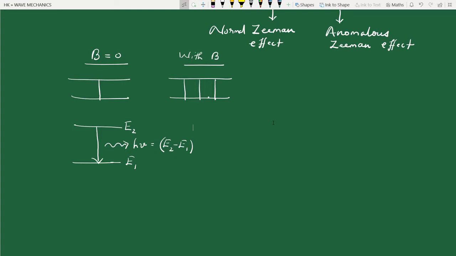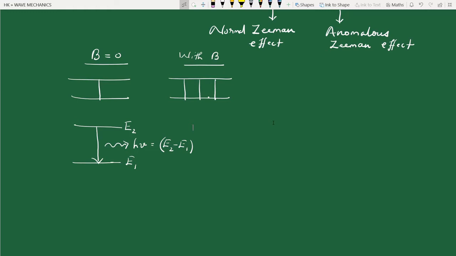This additional potential energy must be the reason for the additional energy levels, and these additional energy levels must be causing the additional spectral lines. This is the explanation for Zeeman effect.